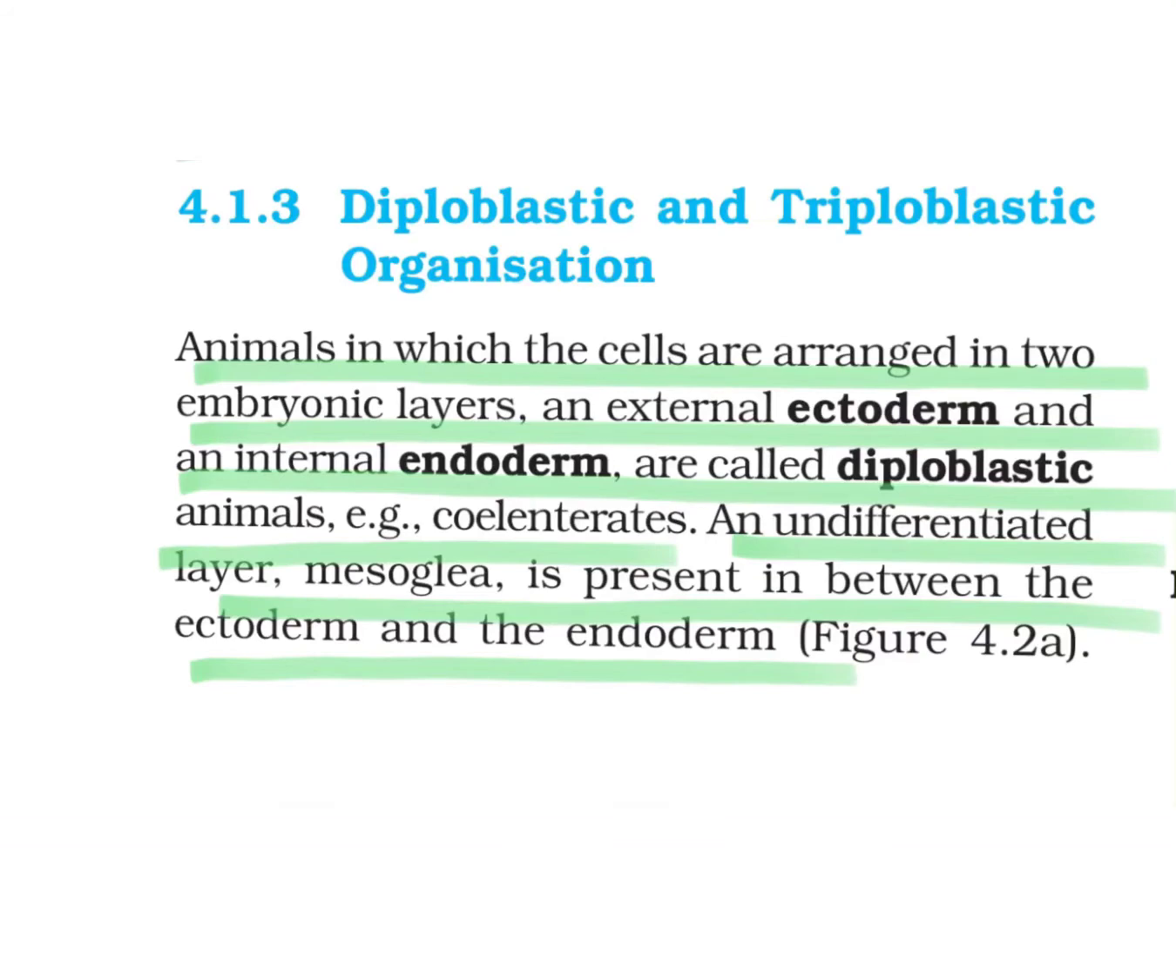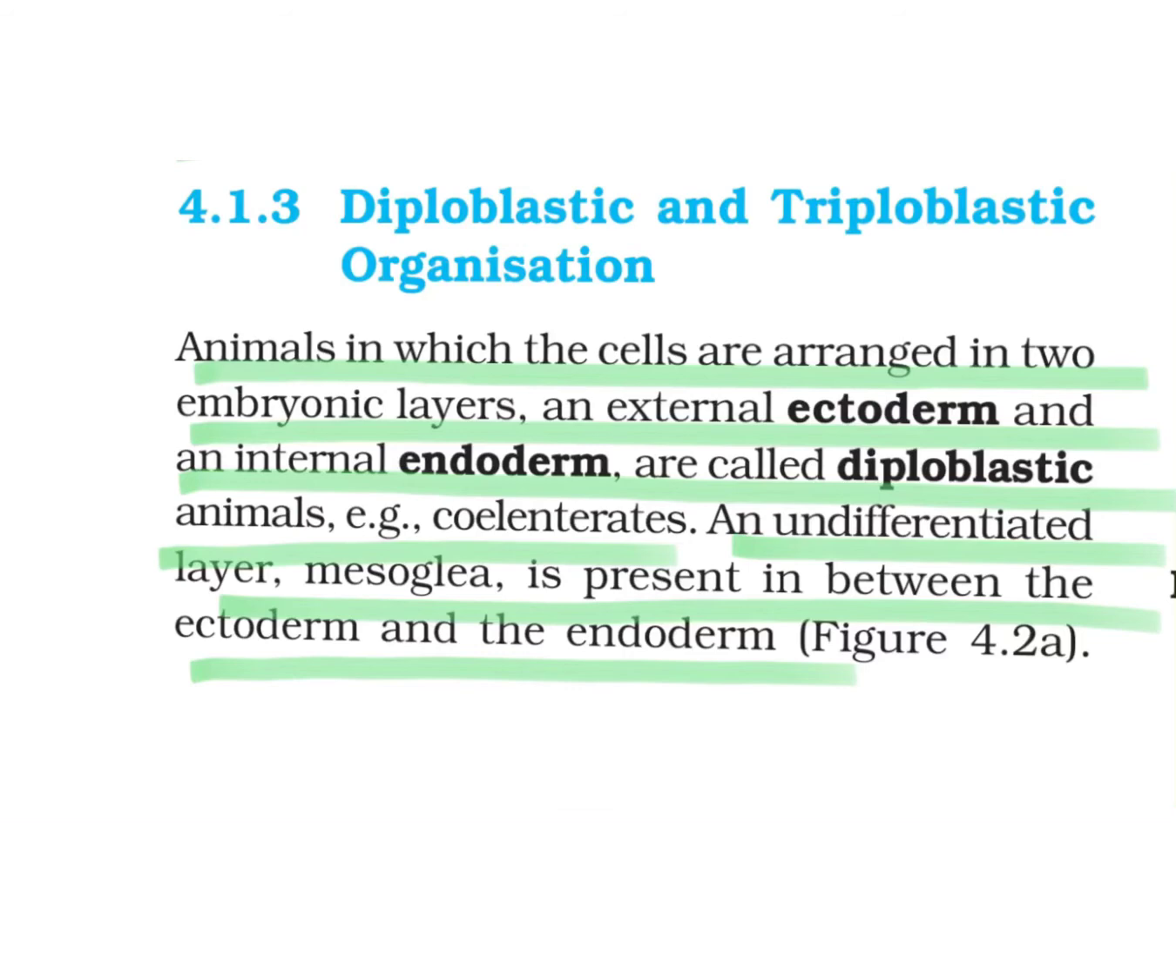Now we will understand diploblastic and triploblastic types of organization. They are actually based on germinal layers, which are present during embryonic development. Animals in which the cells are arranged in two embryonic layers, the outer ectoderm and inner endoderm, with only two germinal layers present, are categorized as diploblastic, like in Coelenterata.